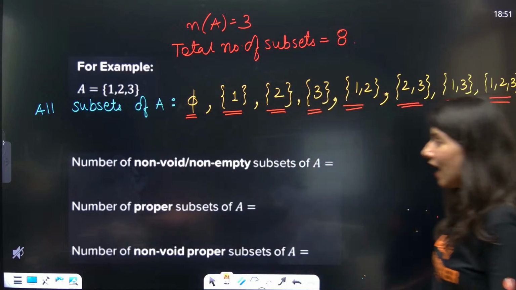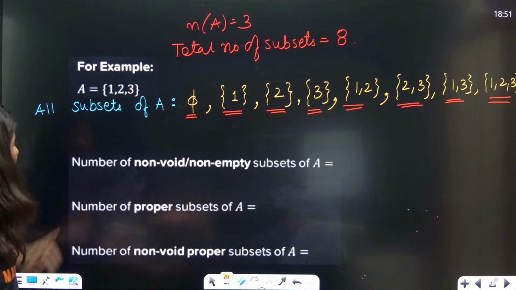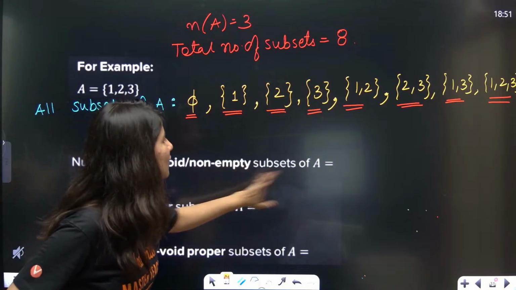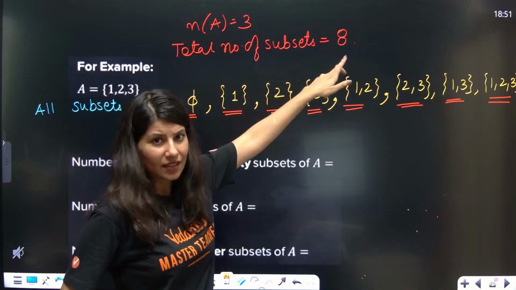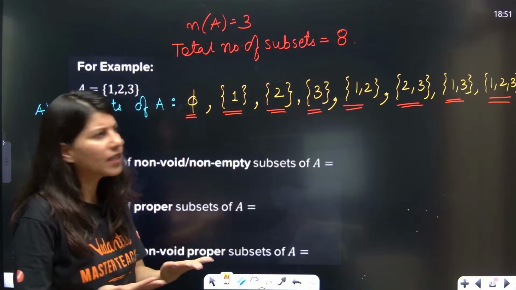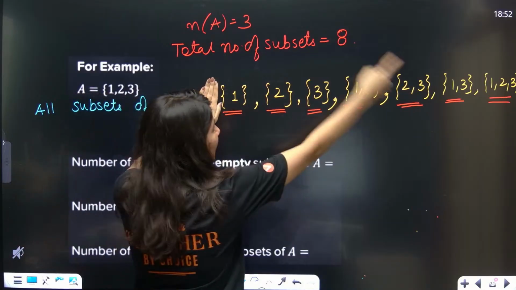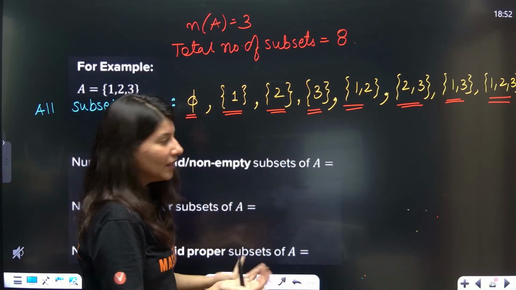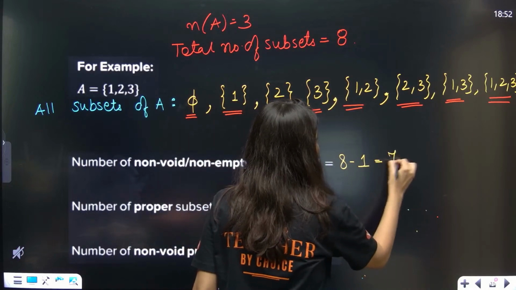Now, hold on. Give me the answer to these three questions. Number of non-void or non-empty subsets of A. First of all, how many total subsets? 8. How many empty are there? Only one empty set is there. If you remove it, the remaining subsets will be the non-empty ones. So the answer is 8 minus 1, that is 7.